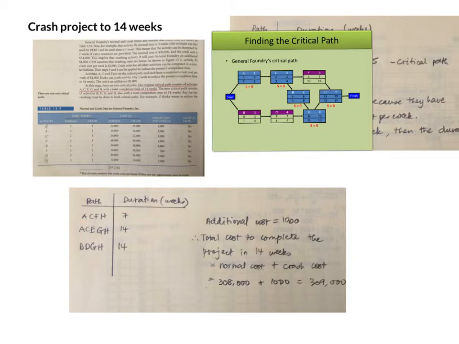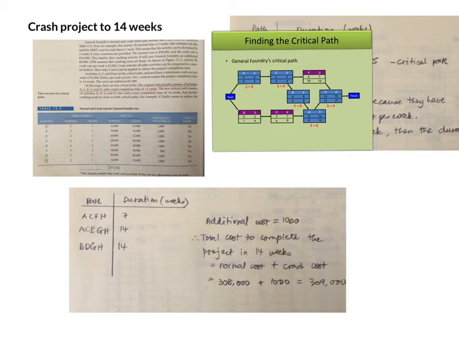Now ACEGH becomes 14 weeks because we have minus 1 week from E, and BDGH is already 14 weeks as it is. So now these two are the critical paths, and the project will be completed in 14 weeks. So we can stop here because we have already obtained a 14 week duration of the project.